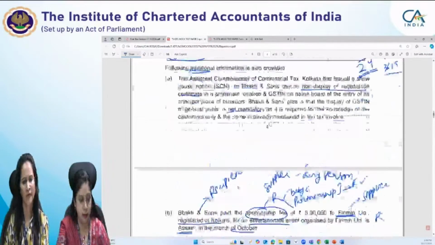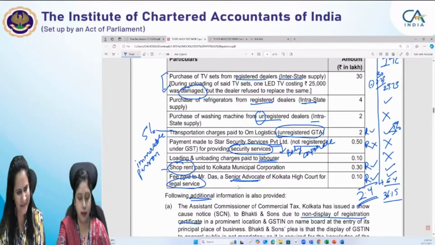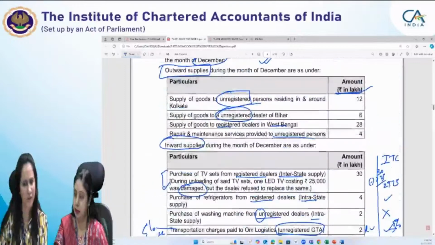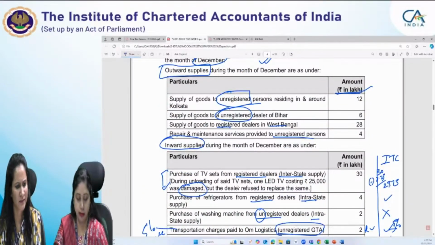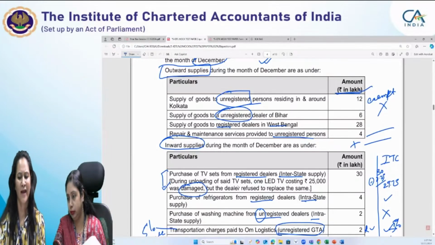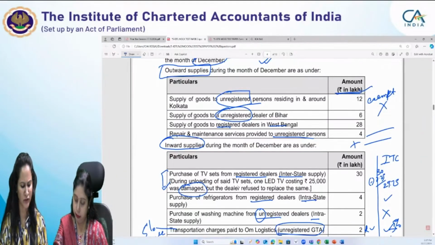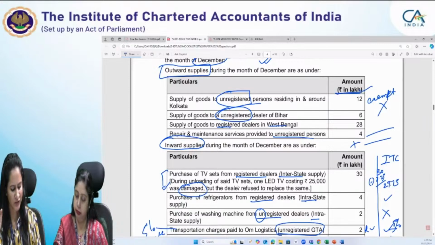In this case, we will take all the reverse charge entries, these three entries, and in the case of outward supplies: supply of goods to an unregistered person, to a registered person in West Bengal, and repair and maintenance services. None of our outward supply is exempt. So all the services you can total them, add them, and calculate at the rate of 18%. It will save you time. Just add them, because none of the services are taxable under reverse charge and none of the services are exempt. Basically, no outward supply is exempt.